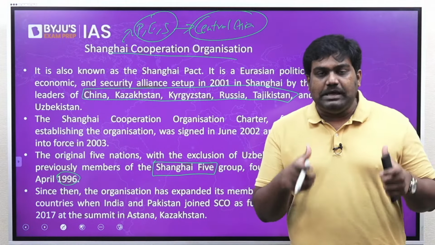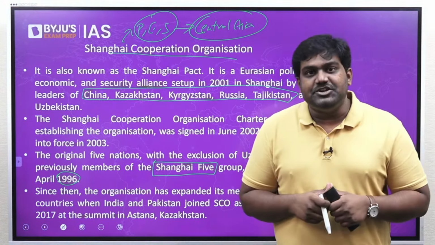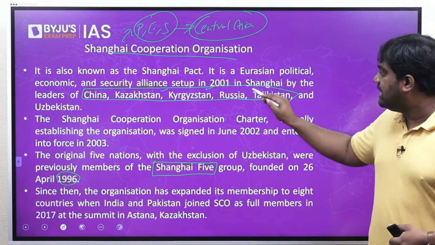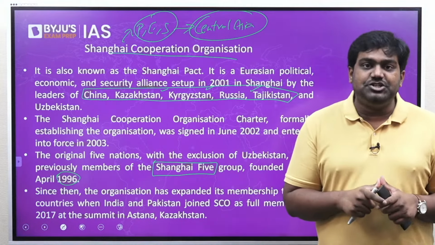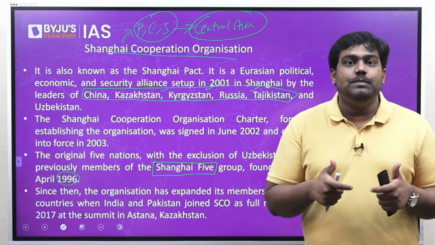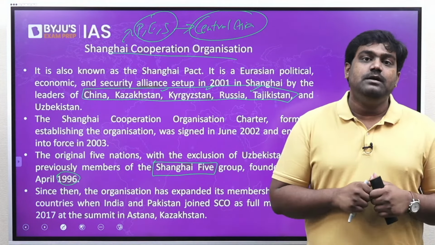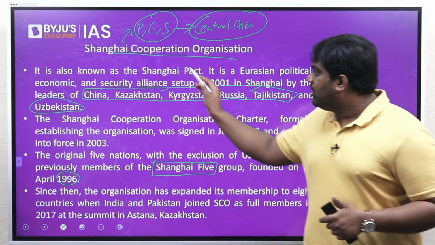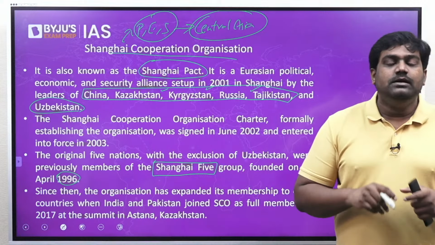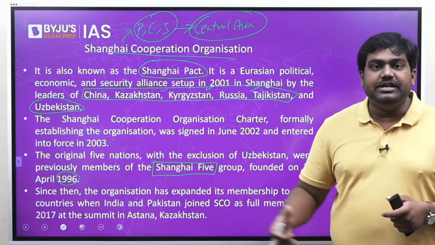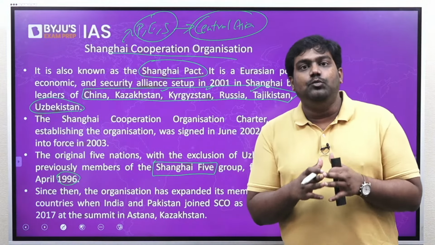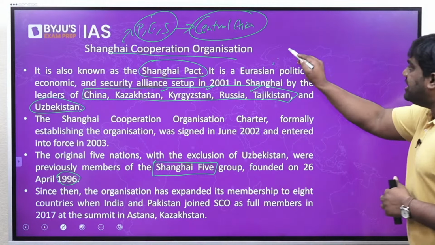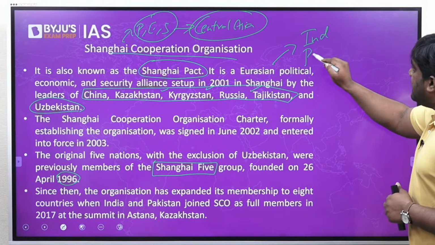China and Russia, the two major powers which have influence in Central Asia, came together with a few Central Asian countries like Kazakhstan, Kyrgyzstan and Tajikistan. They formed this grouping called the Shanghai Five in 1996. Later, it was expanded by including Uzbekistan and it became known as the Shanghai Pact, right? Shanghai Pact included these 6 countries and it was the most influential group of the Central Asia region. Recently, the group was expanded with the addition of new members, that is India and Pakistan.